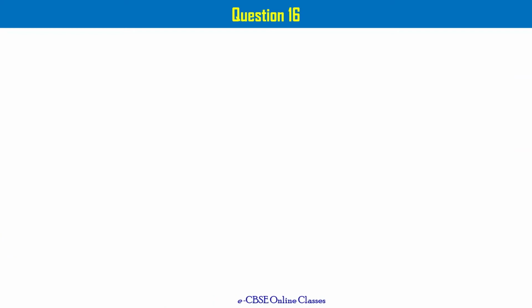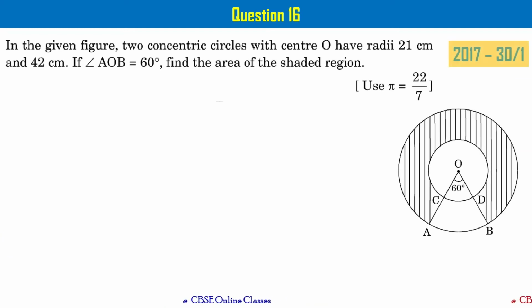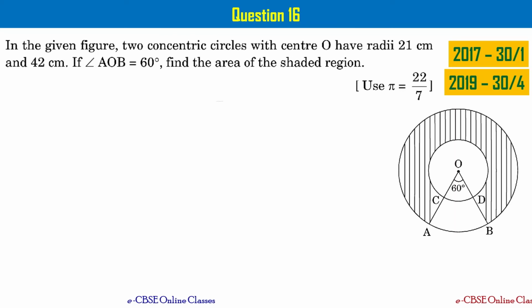Let's go to the next question, that is question number 16. In the given figure, two concentric circles with center O have radii 21 centimeters and 41 centimeters. If angle AOB equals 60 degrees, find the area of the shaded region. Use pi equal to 22/7. This particular problem appeared in two sets, 2017 set number 1 and 2019 set number 4.